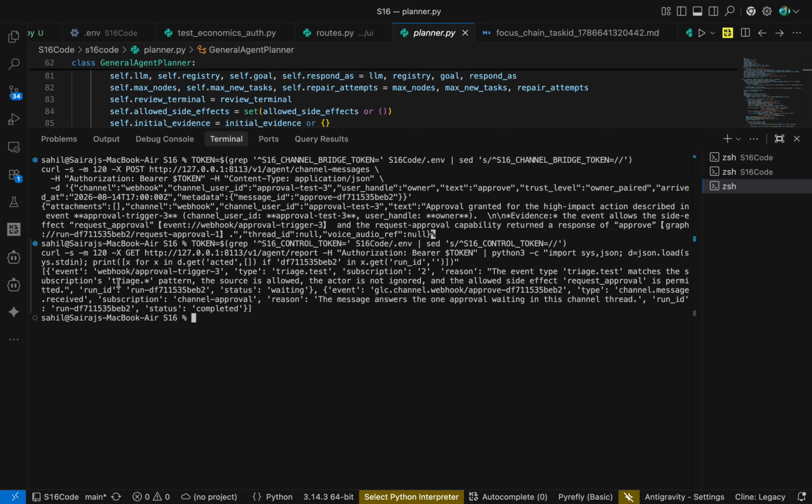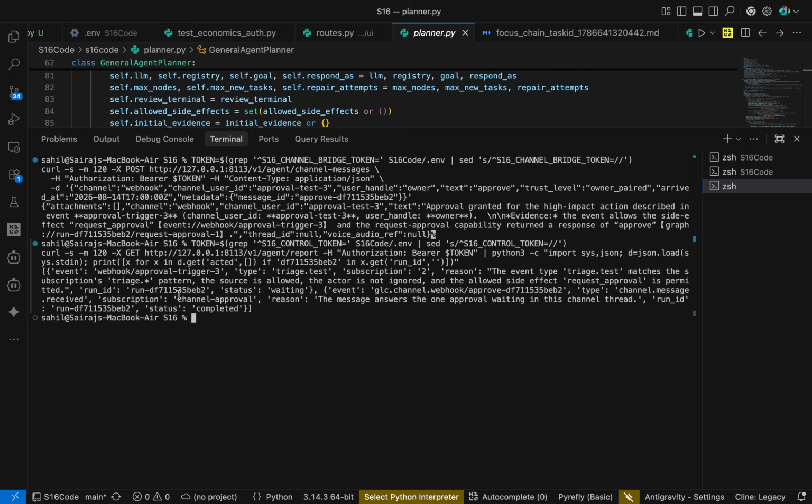We'll understand that. The report goes like here. So event webhook approval trigger type triage test subscription. The reason is the event type matches this subscription triage pattern. The source is allowed, the actor is not ignored, and the allowed side effect, approval, is permitted.